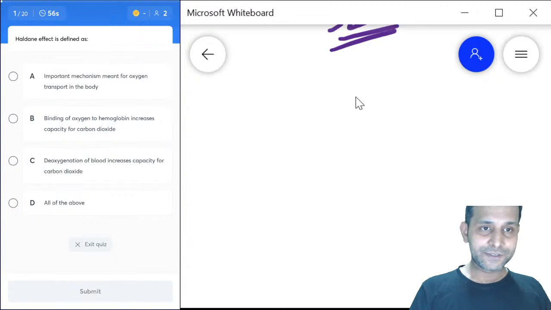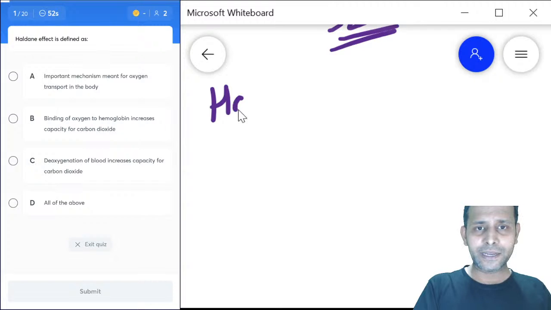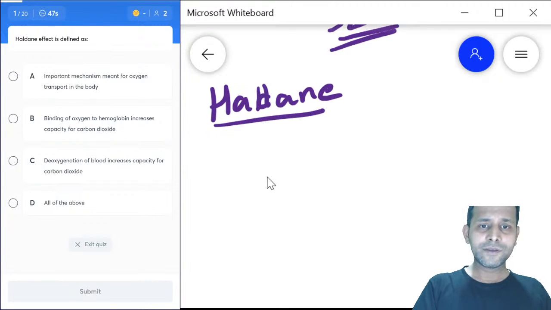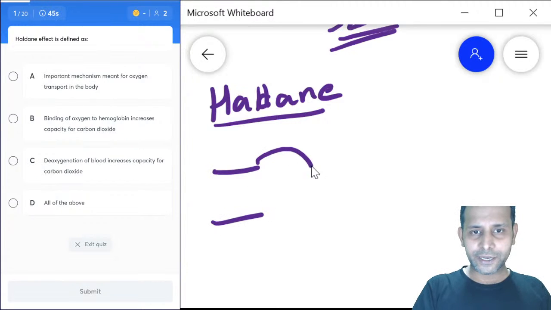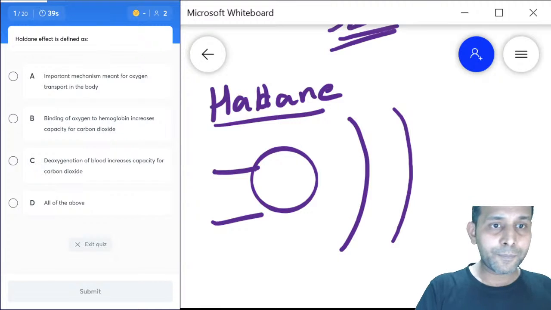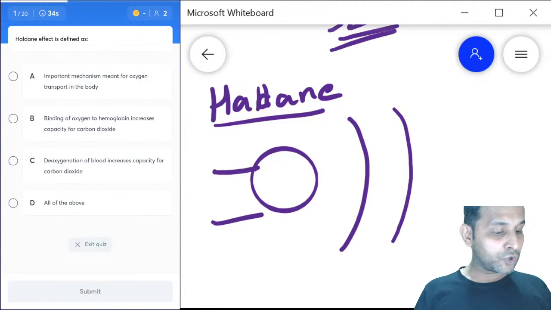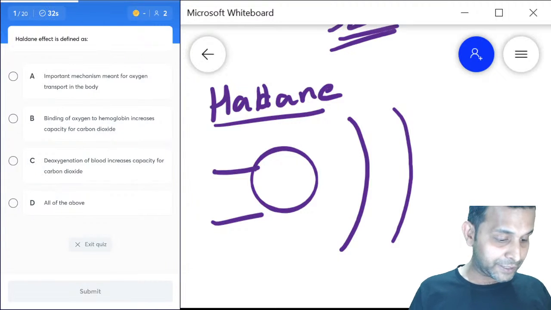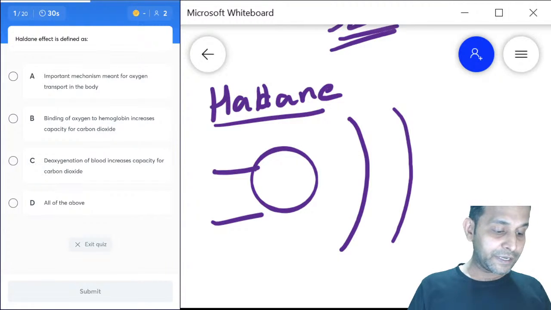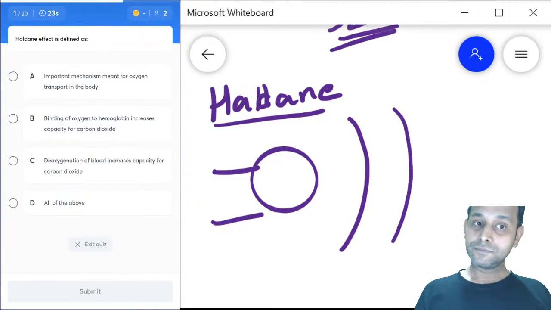What is Haldane's effect? Haldane's effect is a movement of carbon dioxide, but from where to where? If you have alveoli and blood capillary, which is an important mechanism meant for oxygen transport in the body: binding of oxygen to hemoglobin increases capacity for carbon dioxide, deoxygenation of blood increases capacity for carbon dioxide, or all of the above. Can you tell me?